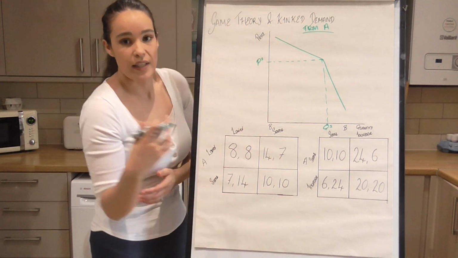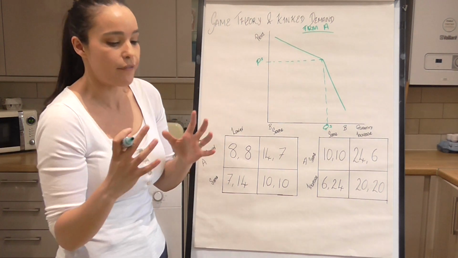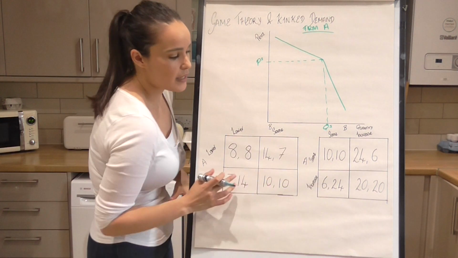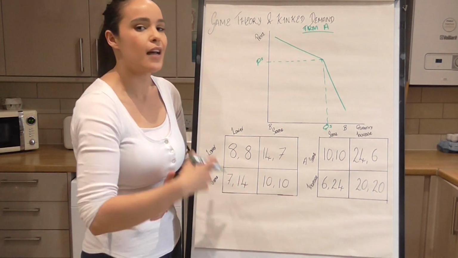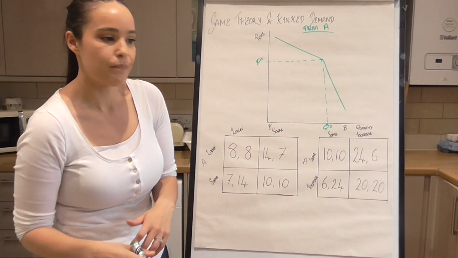I've used PS because it's price and it's a stable price in oligopoly. You could have used P0 or whatever. And also I've filled all of these out. If you're not sure how I've logically got to all of these, have a look at that game theory. I think part 2 will help you see how we fill these in.